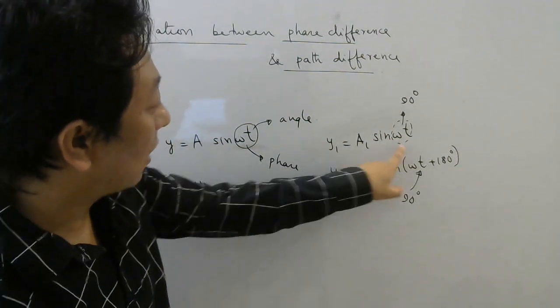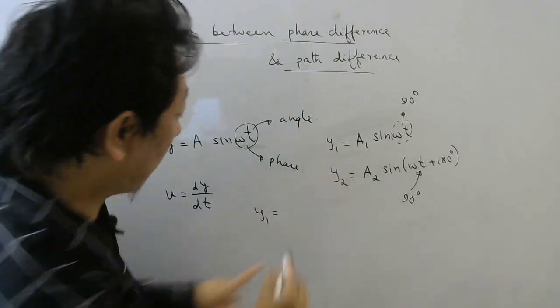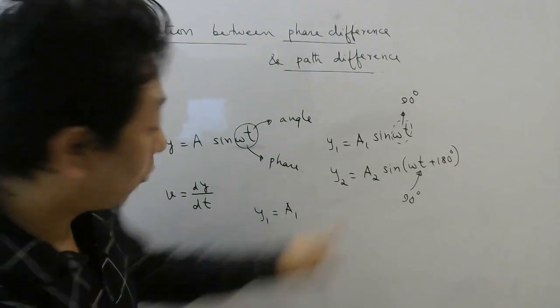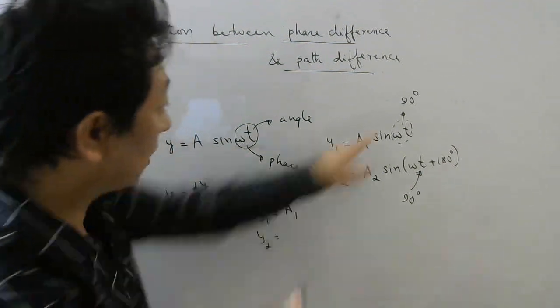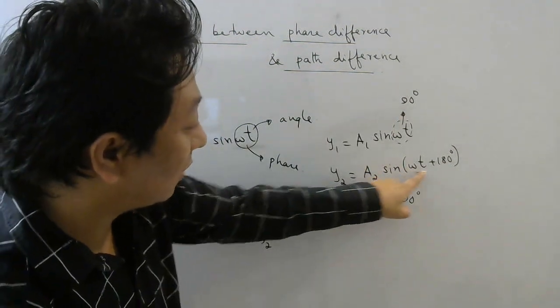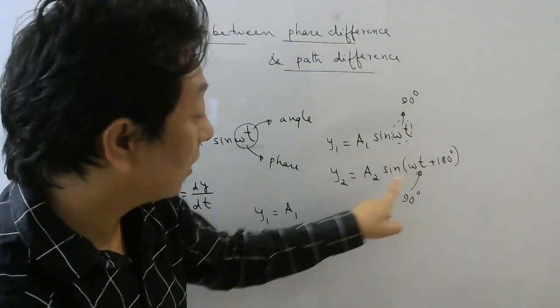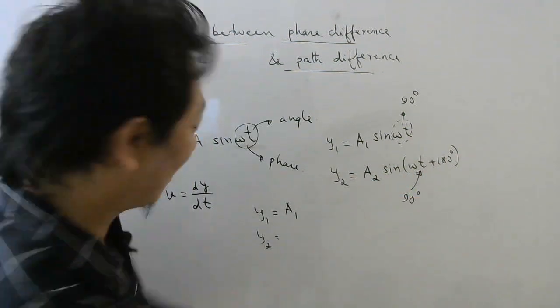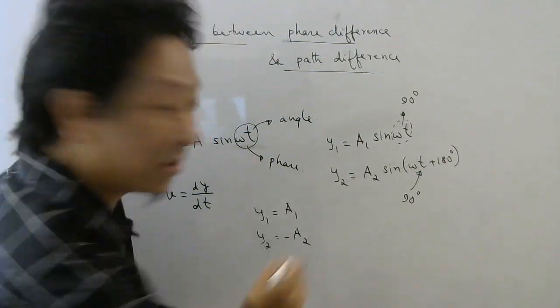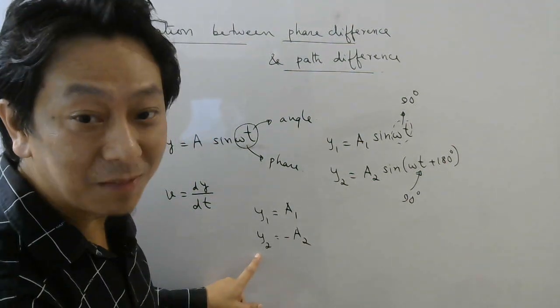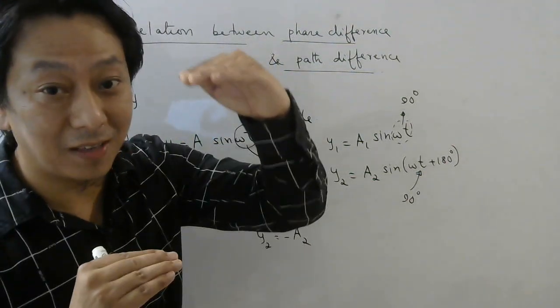Check. Sine 90 degrees is 1, so Y1 will be A1. What about Y2? When omega t is 90 degrees, 90 degrees plus 180 will be 270. Sine 270 is minus 1. So Y2 will be minus A2. So this will reach negative maximum, and this will reach positive maximum like this.